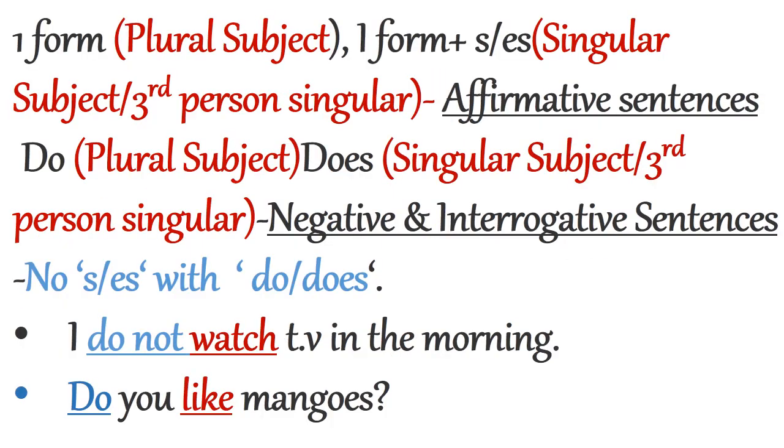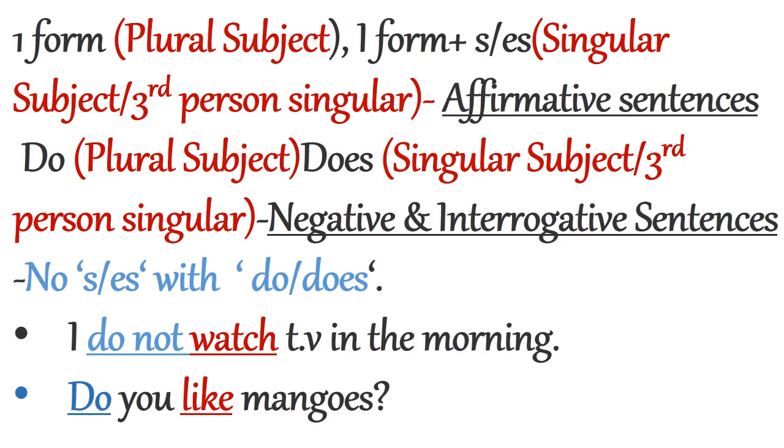So first form of the verb is used with plural subject and first form plus s or es is used with singular subject or third person singular in affirmative sentences.